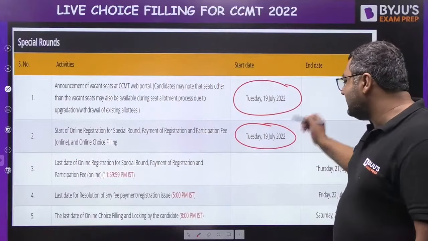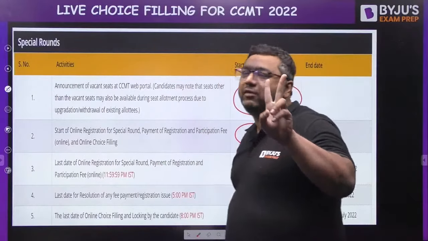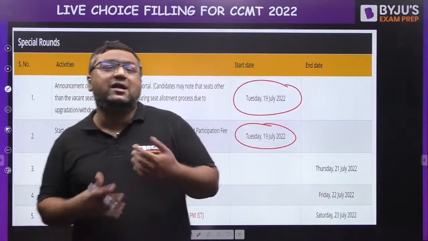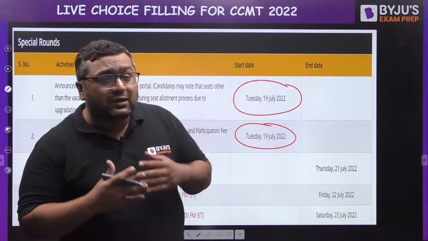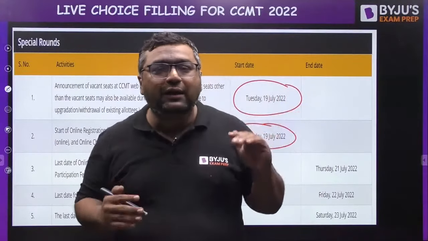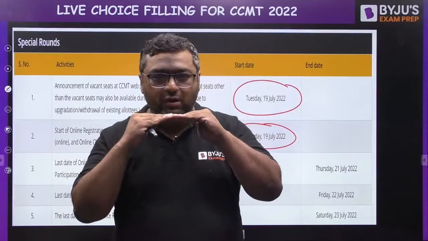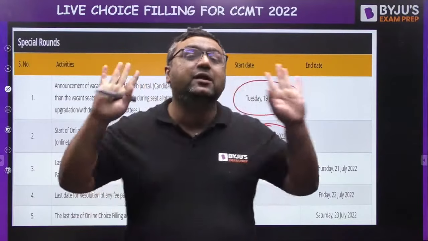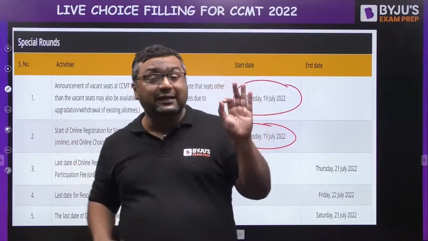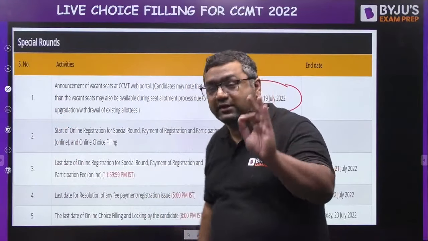So my dear, now once again the entire process starts. This time there will be 2 rounds, and once again I am telling you, even if you are going to surrender whatever seat you get, surrendering means that in the upcoming round of counseling, only the options before your surrendered seat would be considered. After that, no option will be available. That is what is going to happen in case of surrender.